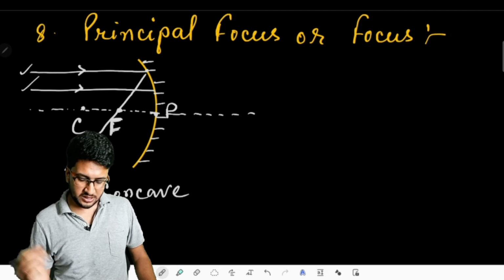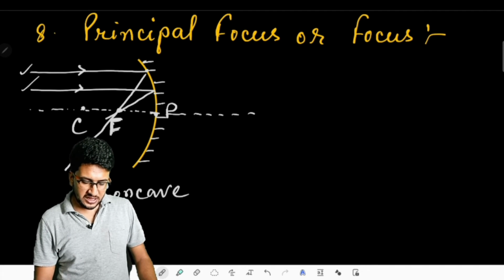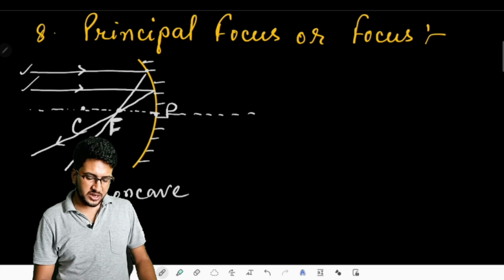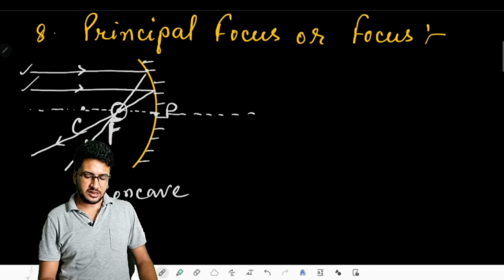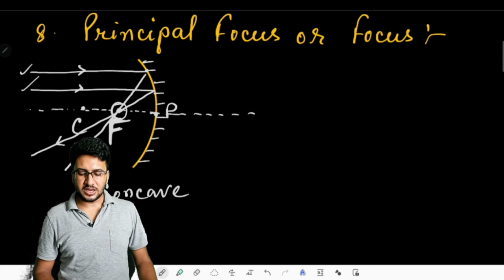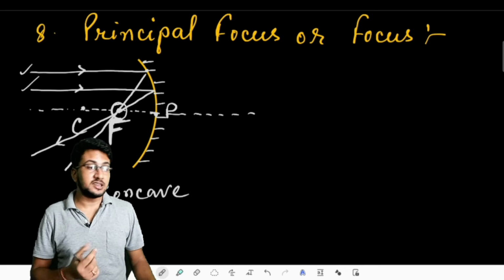After reflecting, they are going to pass through a certain point, and that point we are defining here as the principal focus, or simply the focus of that mirror. So what is the focus? What are the characteristics of the focus?